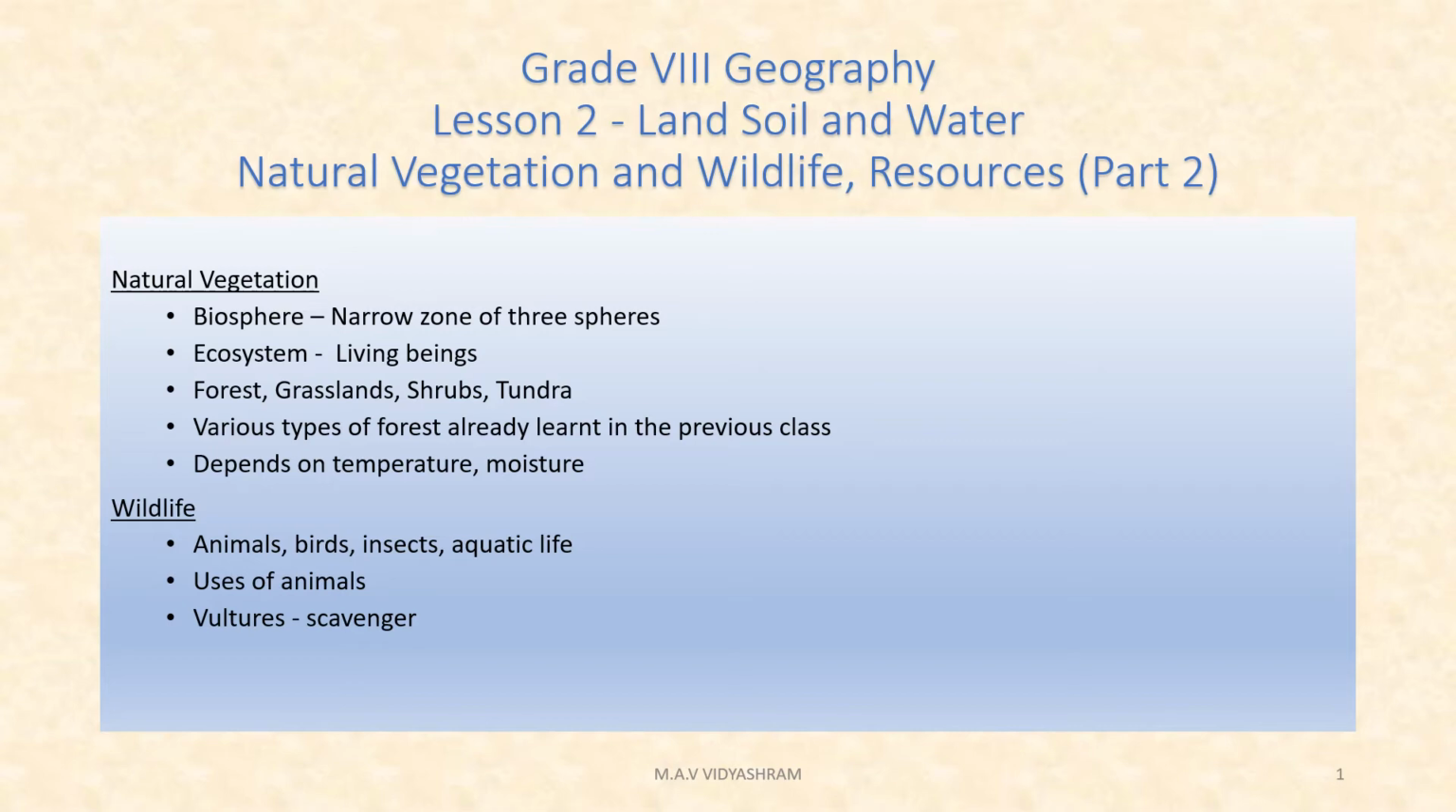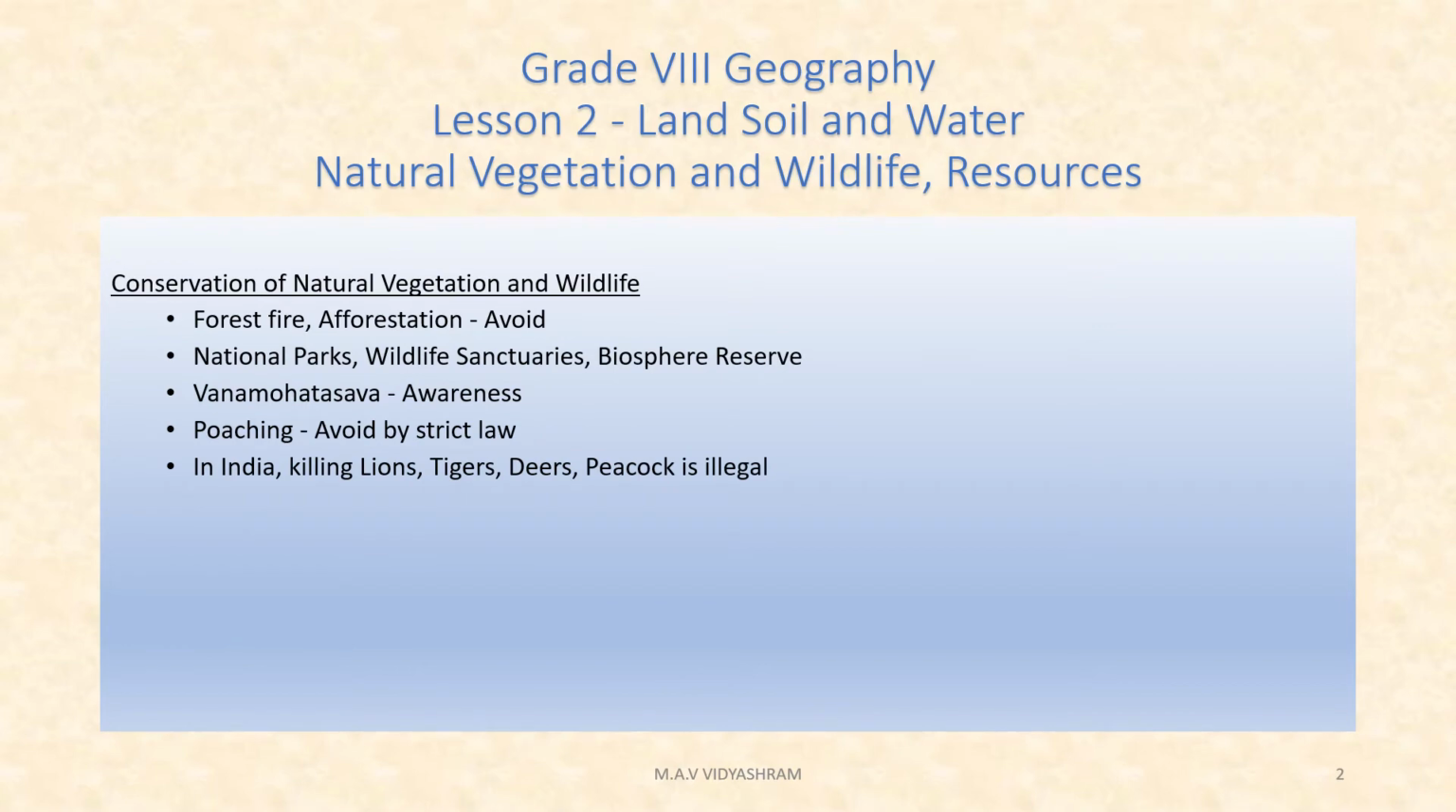Then next we have to see why we have to conserve natural vegetation and wildlife. For the conservation of natural vegetation, we have national parks, wildlife sanctuaries, and biosphere reserves, made to protect our natural vegetation and wildlife. In national parks, many species or types of trees were kept, and in order to safeguard them they have a lot of methods. Then conservation of the creeks also.